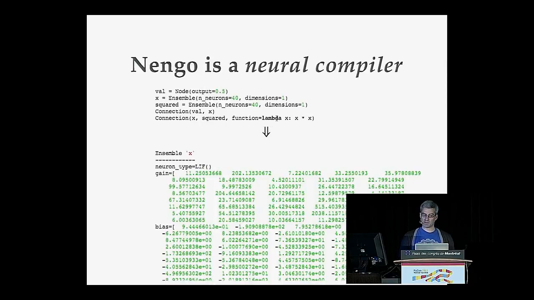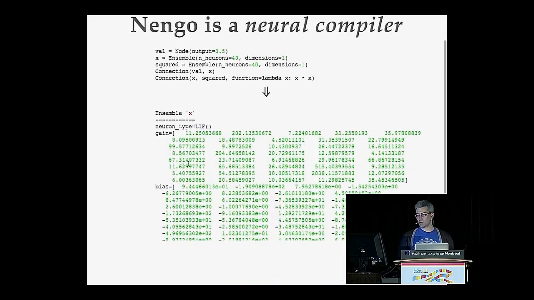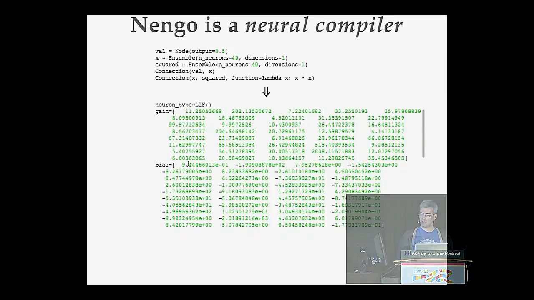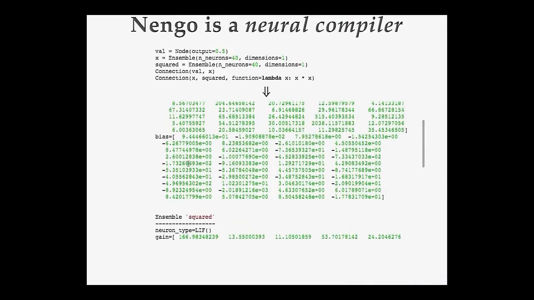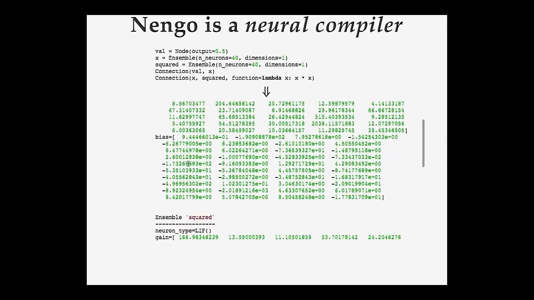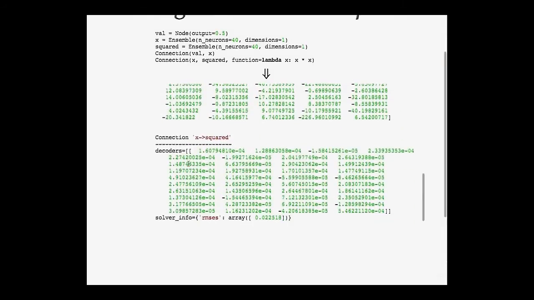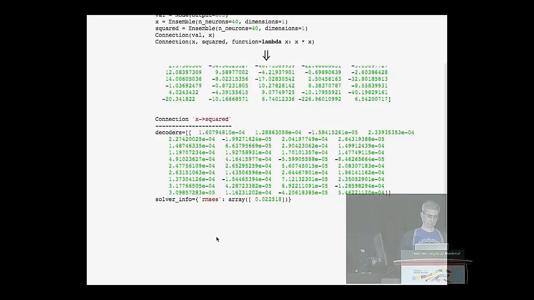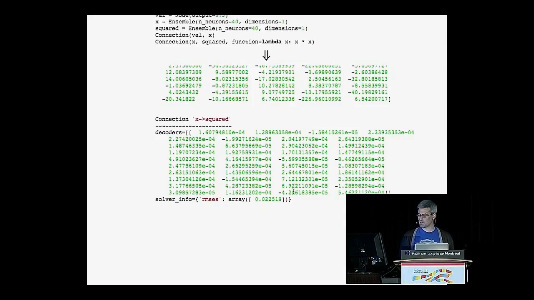And you can also transform that information across that connection. So in this case, we're going to square the value in x and transmit that to squared, hence the names. And under the hood, Nengo generates, both randomly and through some optimization processes, a bunch of numbers that would be a huge pain to figure out by hand. So the gain and bias on these neurons, which tells you how much current to inject, and the decoding weights on this connection to actually implement that squared function.